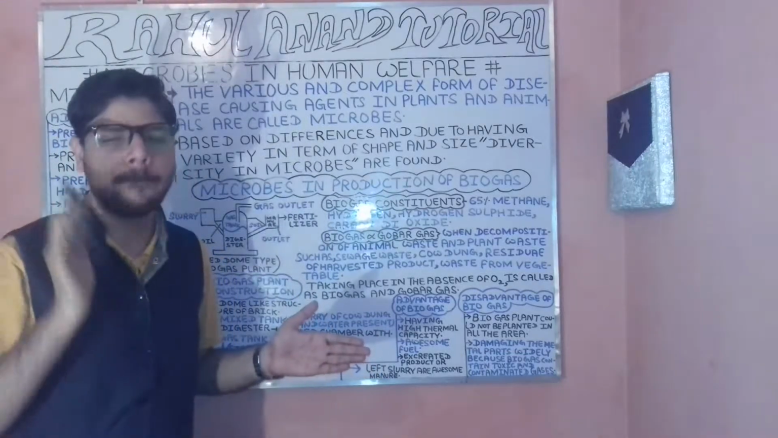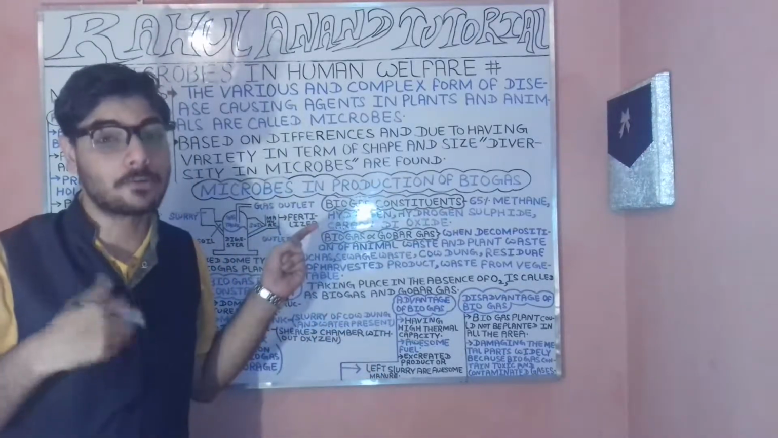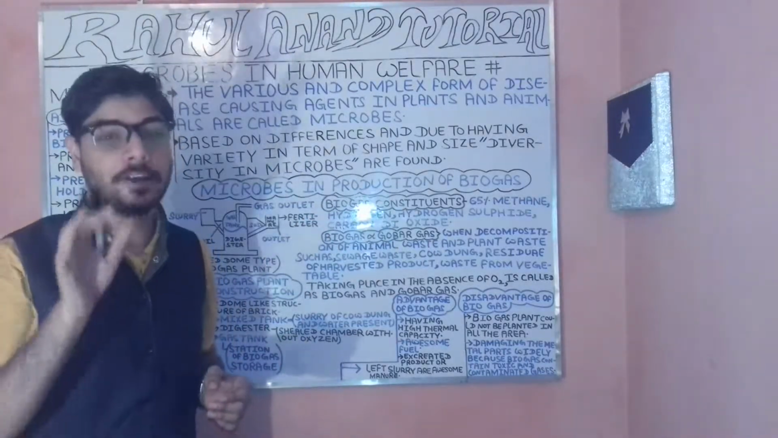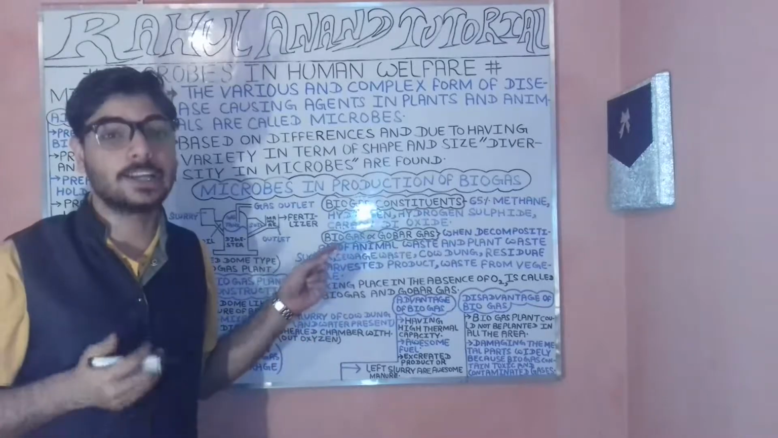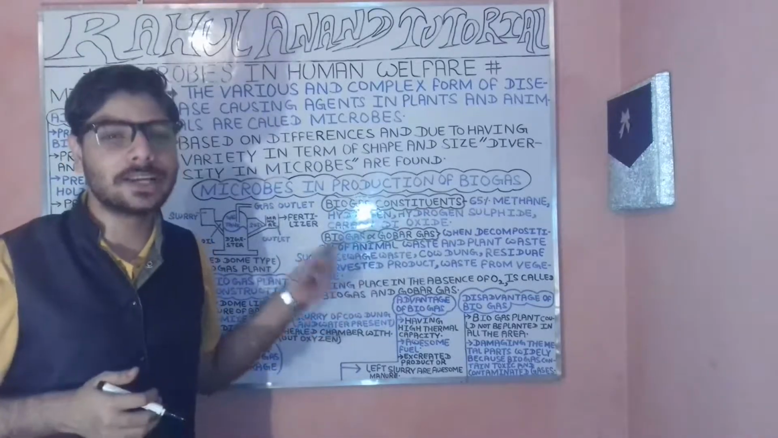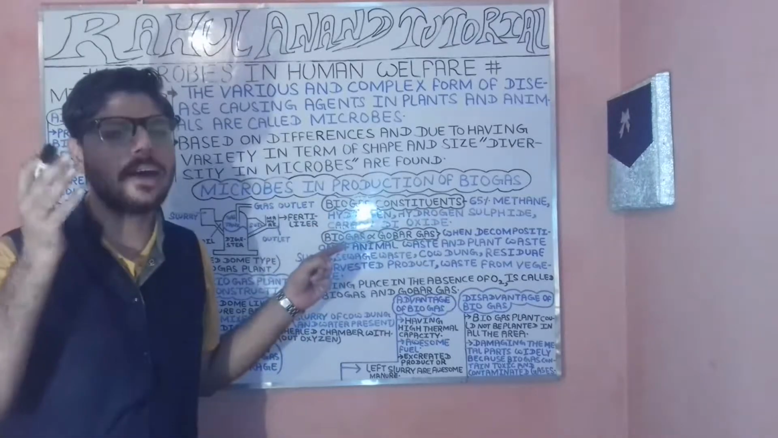What are actually microbes? Microbes are varieties as well as complex forms of organisms, and they are also the cause of diseases present in plants as well as animals. So these are known as microbes.